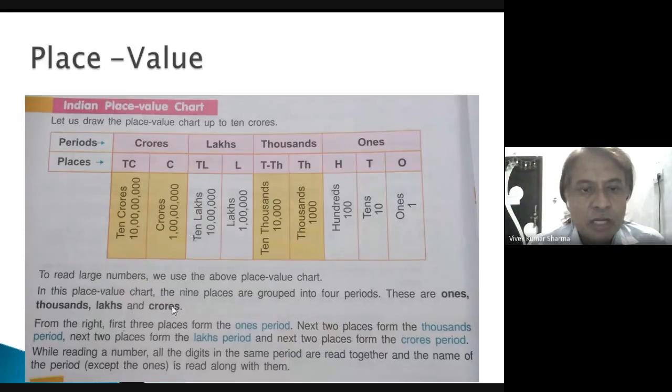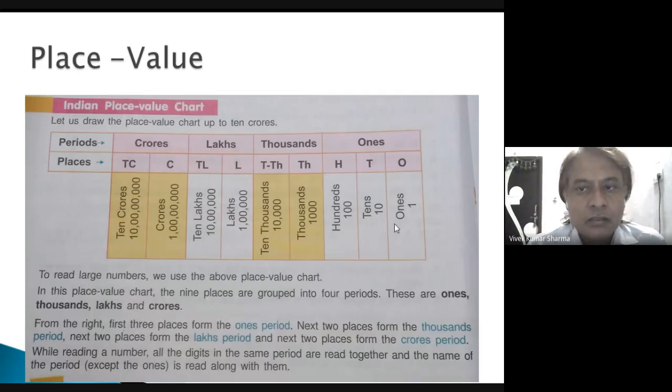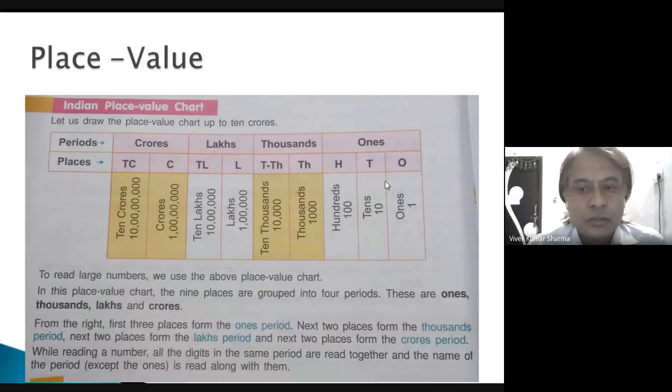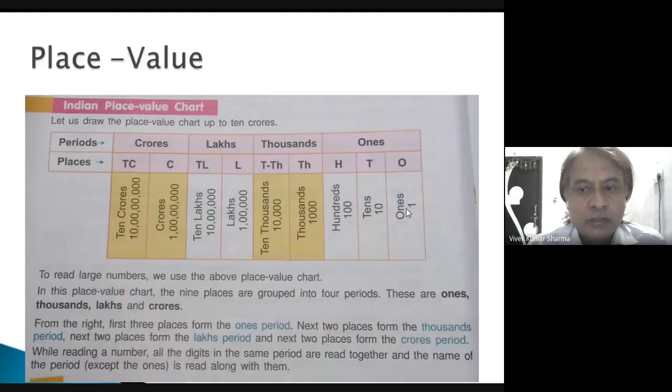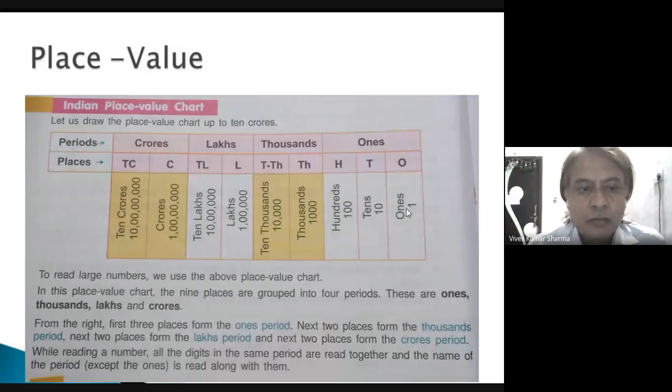In this place value chart, the 9 places are grouped into 4 periods. You can see here the 9 places in groups of 3, 2, 2, 2. These are the ones, thousands, lakhs, and crores periods. From the right, the first 3 places form the ones period, the next 2 places form the thousand period, the next 2 places form the lakhs period, and the next 2 places form the crores period.